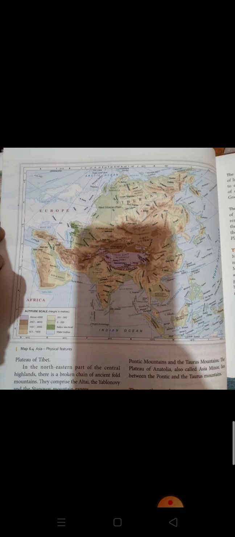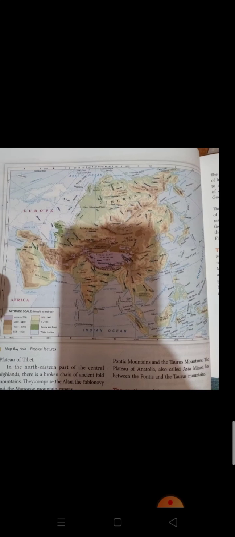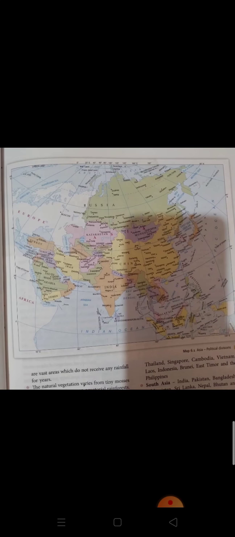Now we can see the physical features of the Asian continent. The physical features of Asia are divided into 5 major divisions. First one is the northern lowlands, the central highlands, the southern plateau, the great river basins, and the island groups. These are the physical features of this Asian continent.